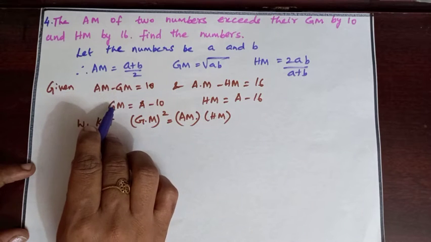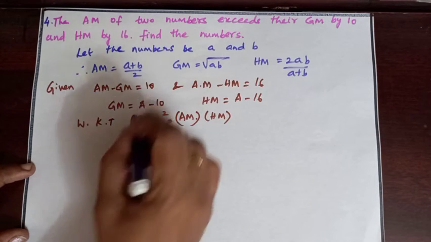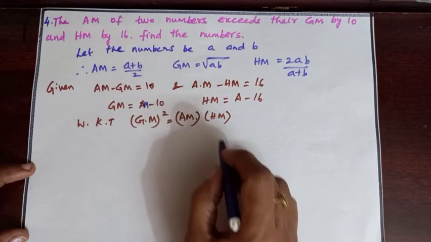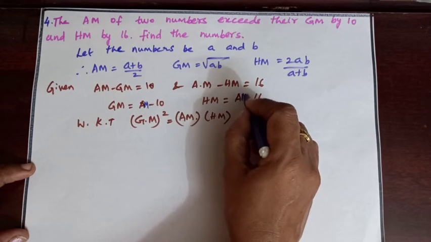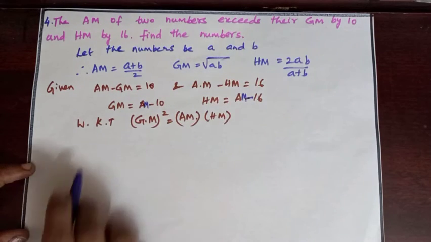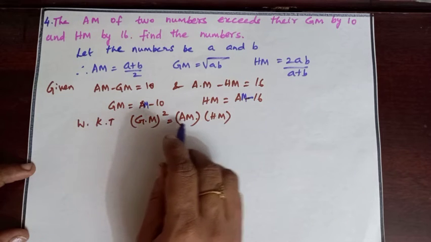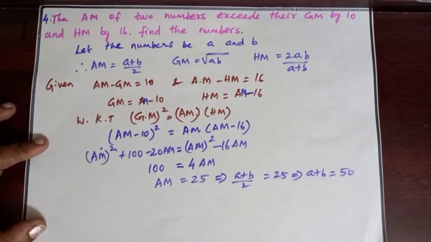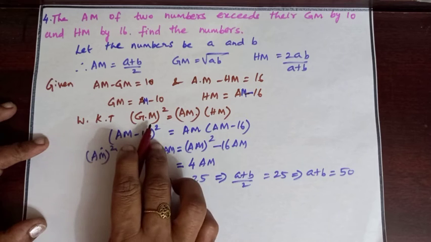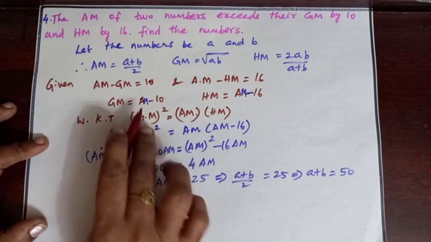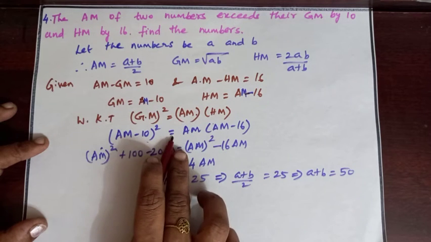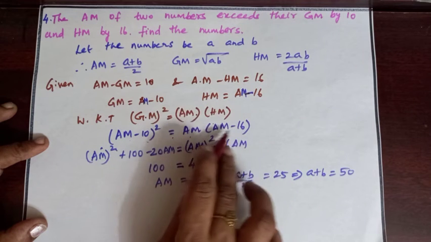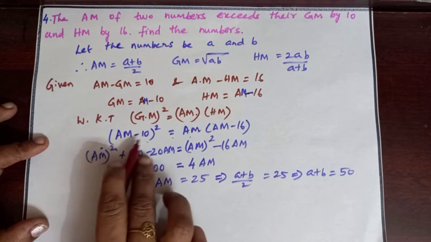First I am going to find AM here. GM equal to AM minus 10 and HM equal to AM minus 16. We know that GM square equal to AM into HM. GM is AM minus 10, the whole square, equal to AM into HM, which is AM minus 16. Use the identity (A minus B) the whole square.